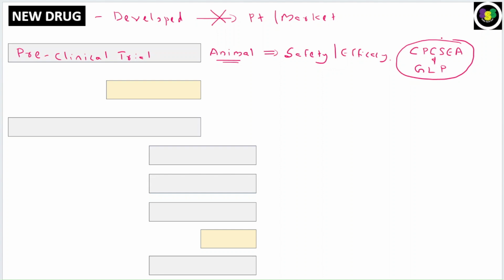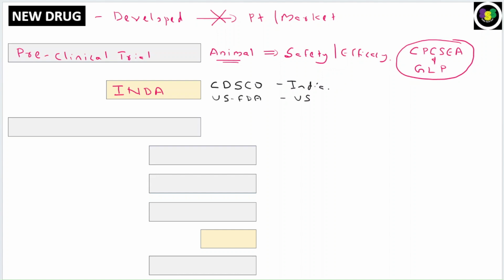Okay. Now, once you complete the preclinical trial, the toxicity studies and all, you need to file an application called the investigational new drug application. You need to file an application to the concerned regulatory agencies. For example, if you are in India and you want to test the drug in India, you need to file this application to the regulatory agency called CDSCO. Okay, so if it is in India, you need to file this application to CDSCO, that is Central Drug Standard Control Organization. If you are in the US, you need to send this application to the US FDA.